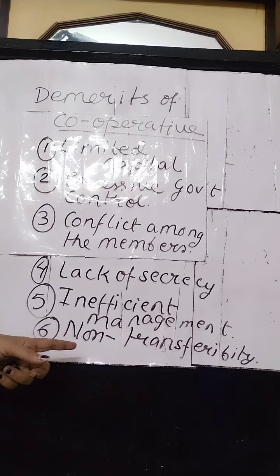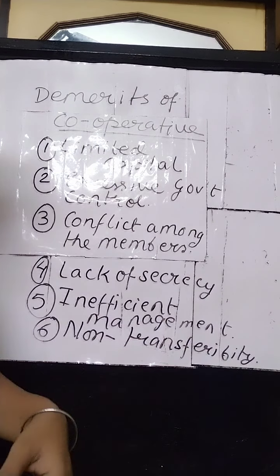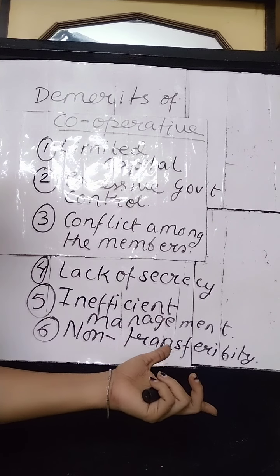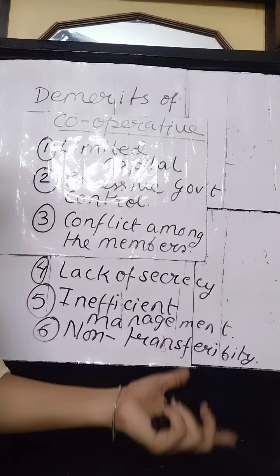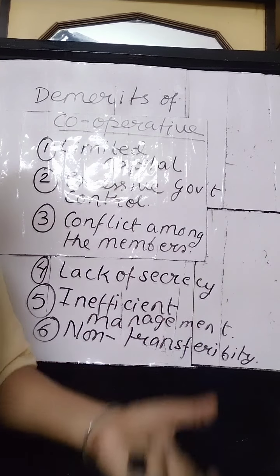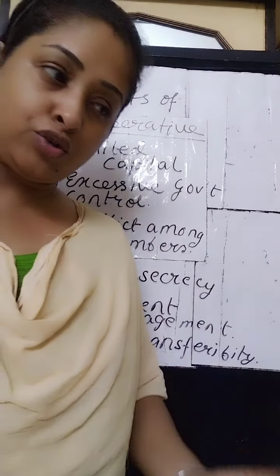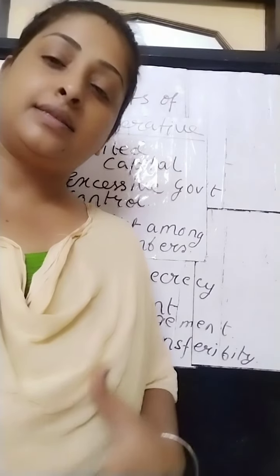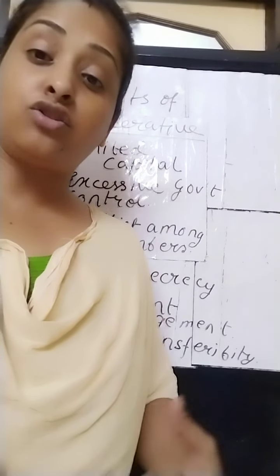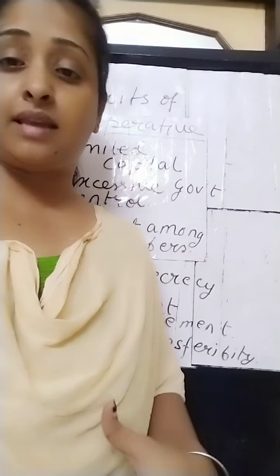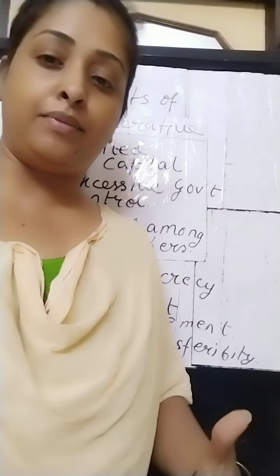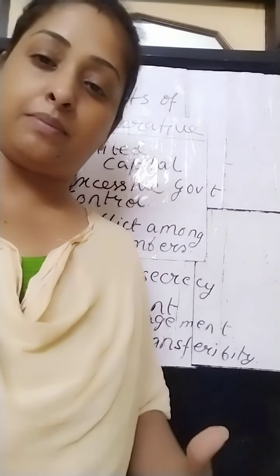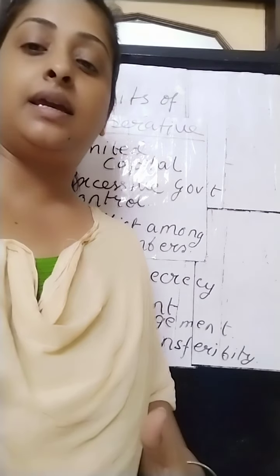The shares of the cooperative society, I have told you, are not so freely transferable among the members, because the member who wants to quit the society has to submit his shares in the society in order to get the money back, or he has to surrender his part of shares. He cannot transfer his part of share according to his own wish. He cannot transfer his share to any other member or to any outsider to become the member. Only what he can do is surrender.